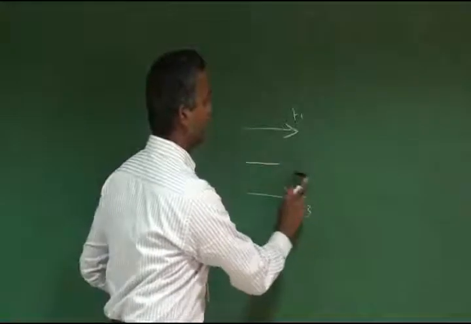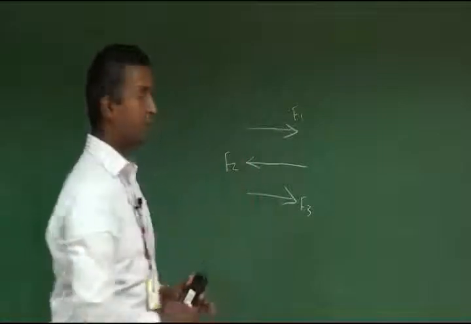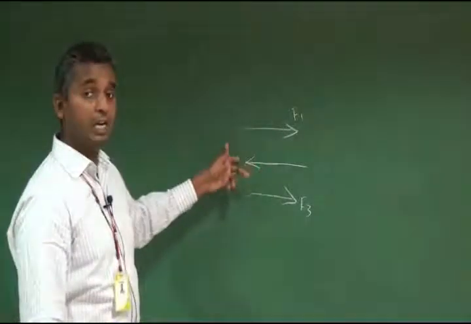If any one of the forces changes its direction like this, then what will happen? This is called unlike parallel forces.